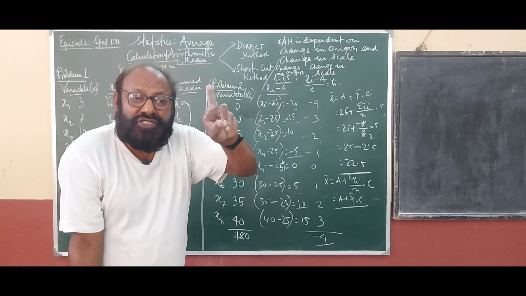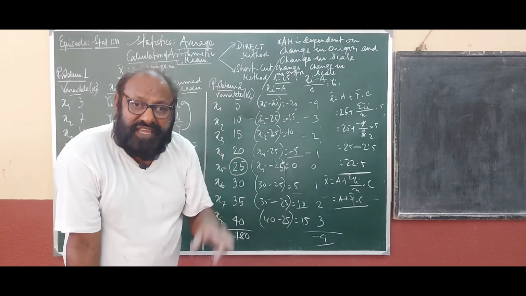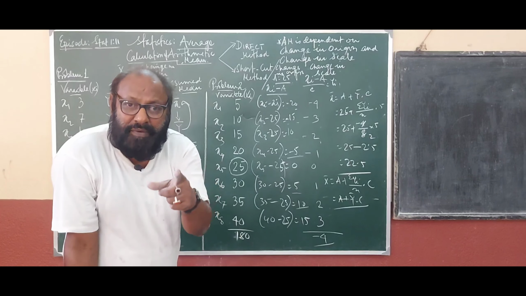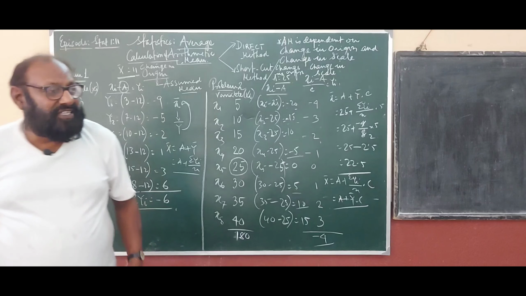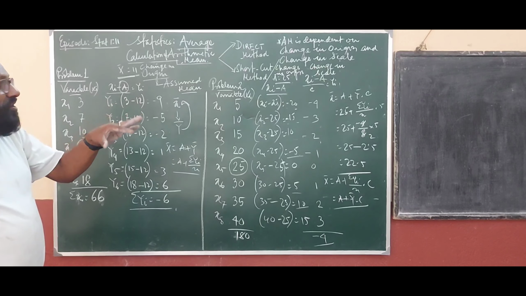जब हम origin को change करते हैं तो हम वो वैल्यू को ऐड कर देते हैं, जो हम स्केल को चेंज करते हैं उसको हम मल्टीप्लाई कर देते हैं. Okay, so friends, this is more or less the direct and shortcut method of calculation of arithmetic mean.